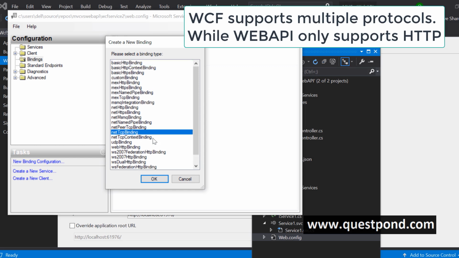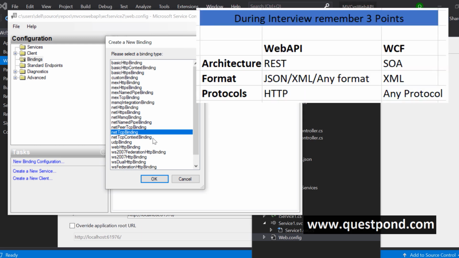So WCF does not stick to HTTP, or SOA does not say that you stick to HTTP, right? But when it comes to Web API, it is always HTTP. So in the interview, what you can do is try to bring out these 3 points. Point number one is meant for SOA, another is meant for REST.